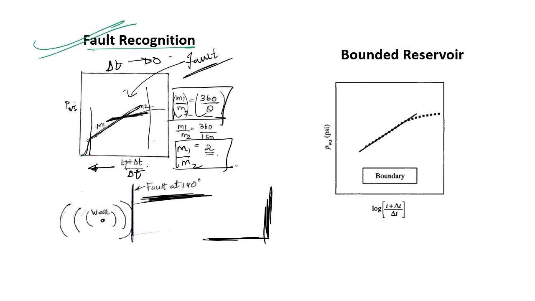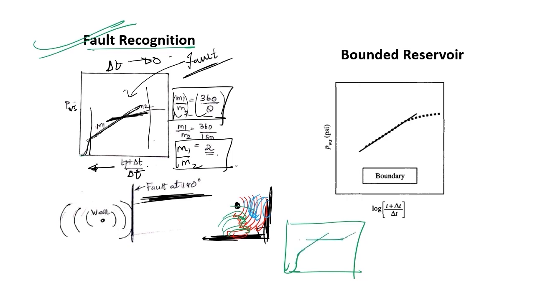Now let's say I have a fault at 90 degrees. The right angle fault is there, and I have drilled a well. The pressure response is traveling in this direction. Once it hits the wall, that is the boundary, it will come back. See, it is now coming back. Now when I plot a Horner's plot, I get a break in the slope.